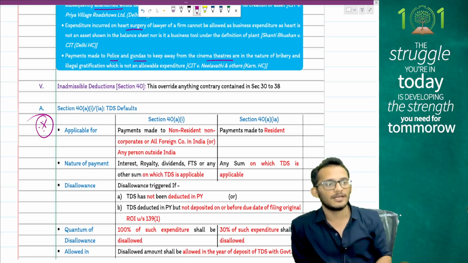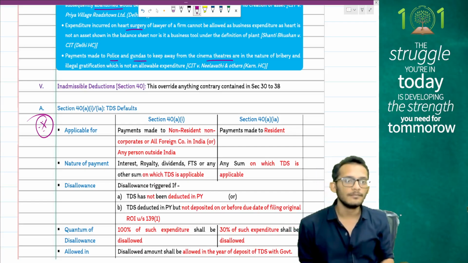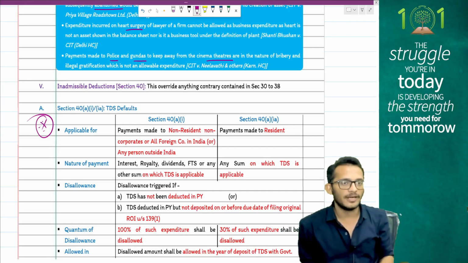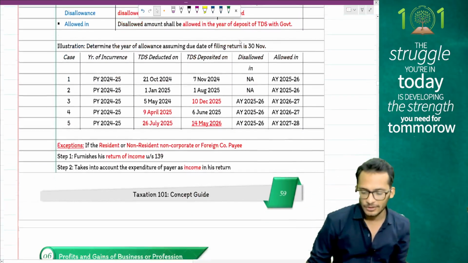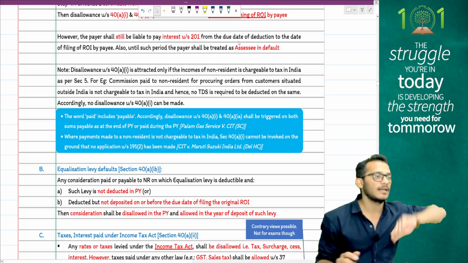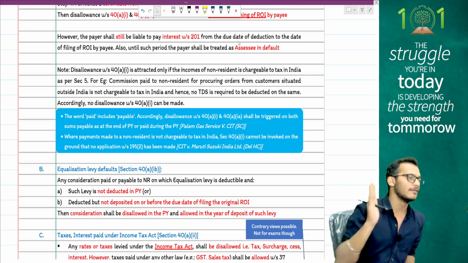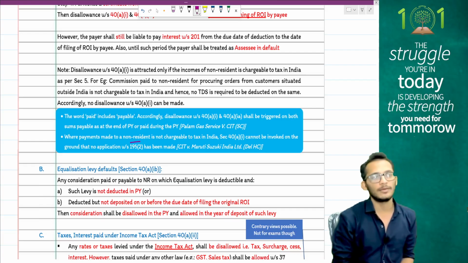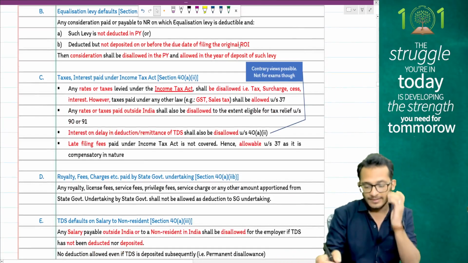This expense will be allowed as deduction in the year in which TDS is deposited to the government, or the payee offers the income, pays the tax, files a return, and gets a CA certificate, in which case you can allow it as deduction. That is the rule. The section clarifies that TDS happens on accruals also, and on payment also. So the word paid includes payables. When a payment is made to a non-resident and the transaction is not chargeable to tax in India, then you don't do TDS.